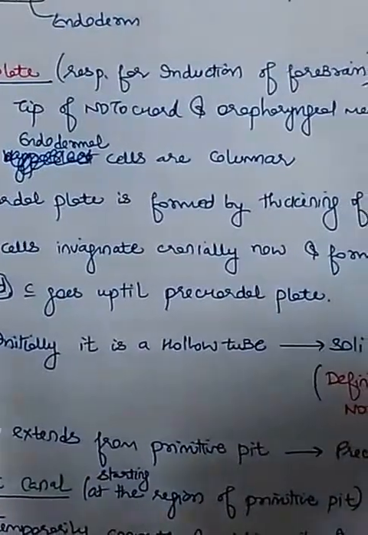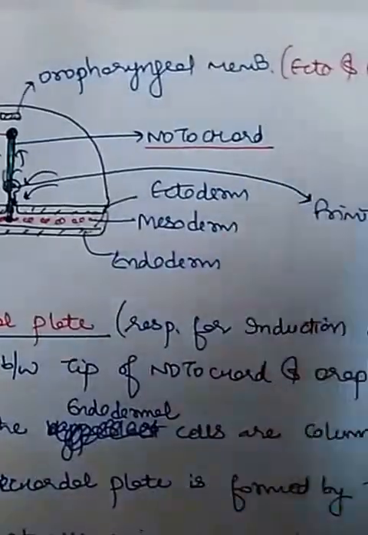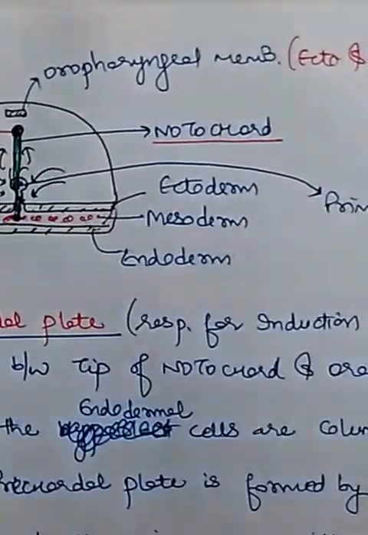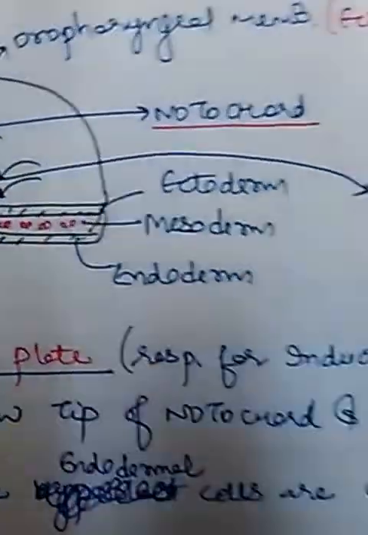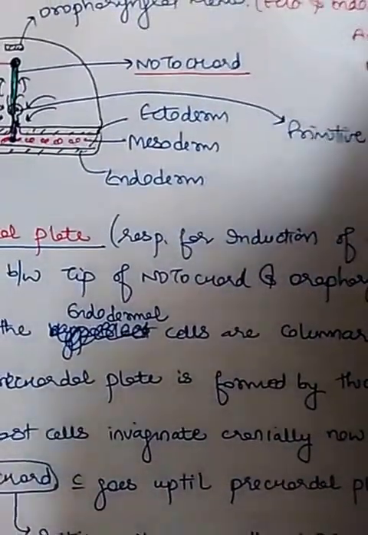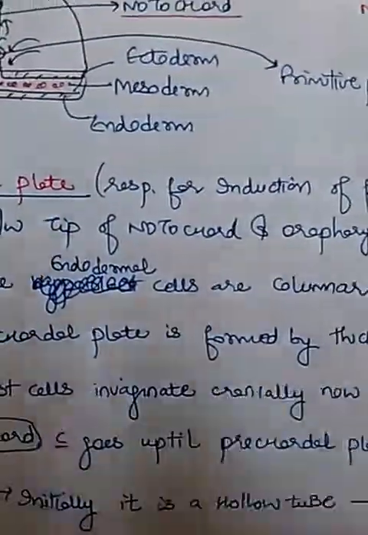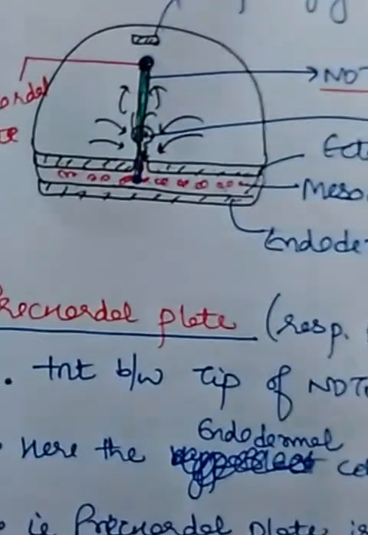and the oropharyngeal membrane. Okay, and initially this notochord is like a hollow tube, hollow inside, but later on its floor merges with the hypoblast cells below. This is because while it is forming, mesoderm has not reached here yet.